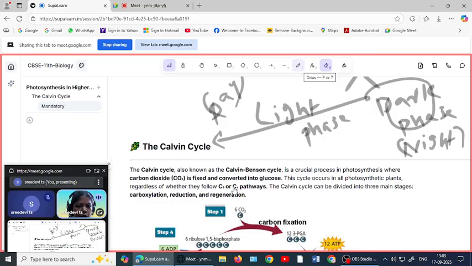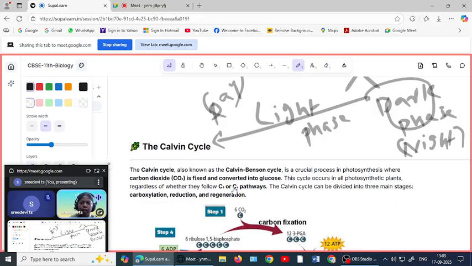So what is the use of this cycle? Why we need this Calvin cycle or dark phase? What is the use of this cycle? Carbon dioxide fixation. What happens if there is no fixation happens? Means if there is no carbon dioxide fixation, what will happen?